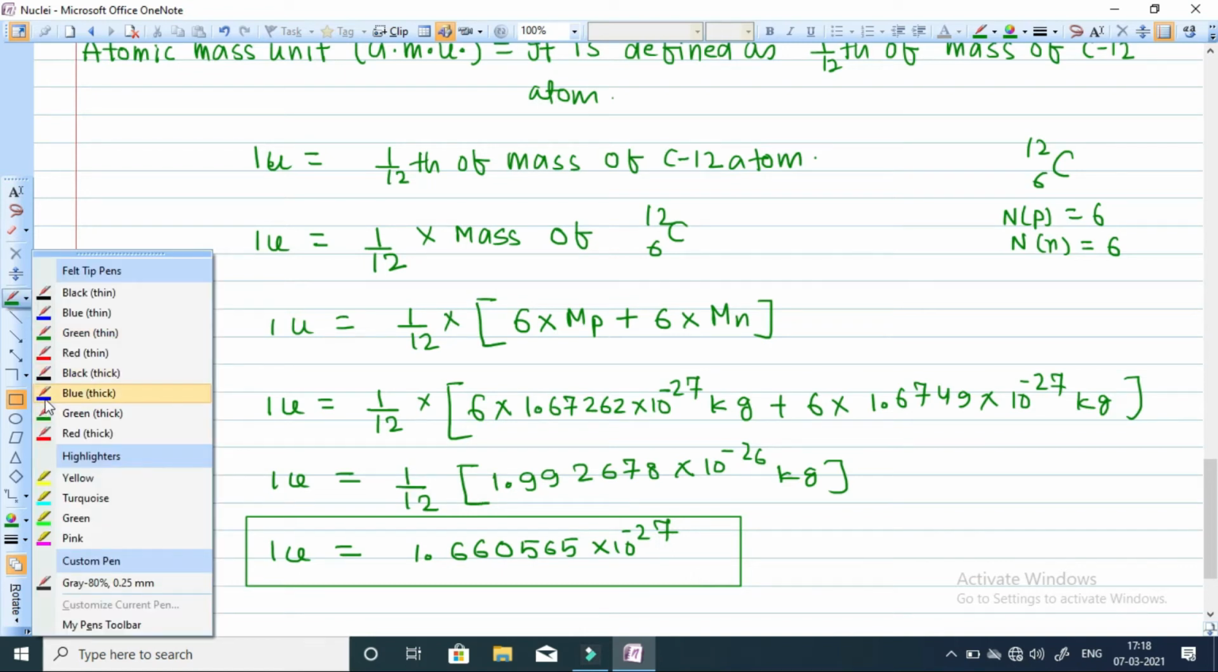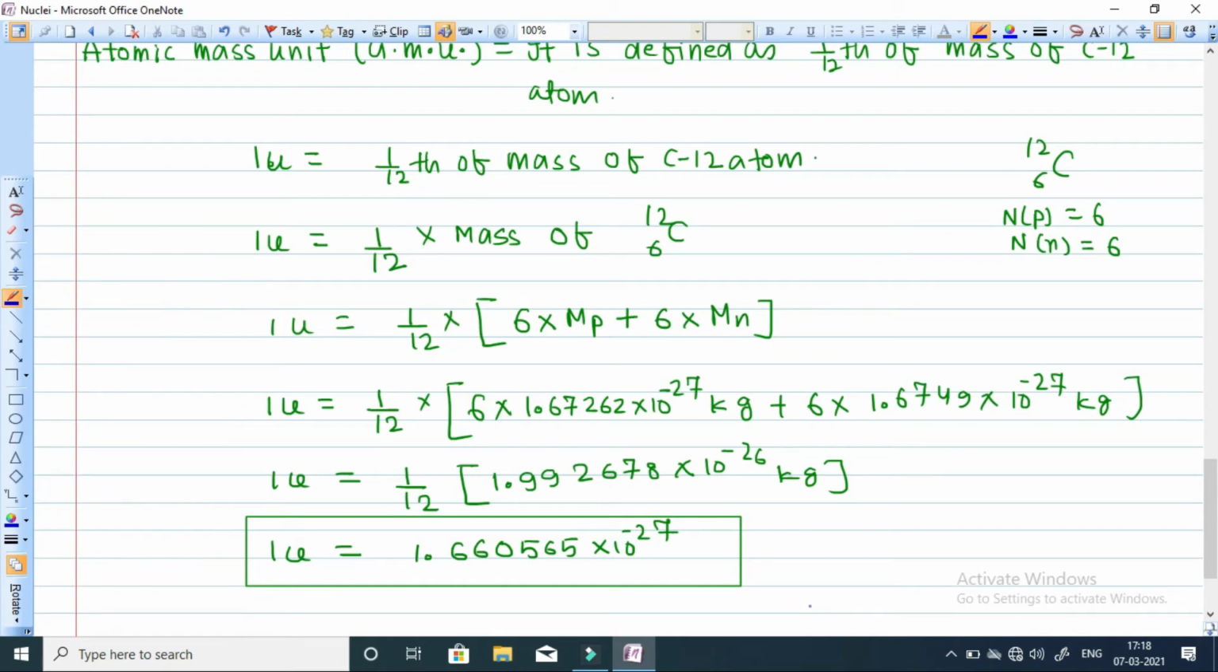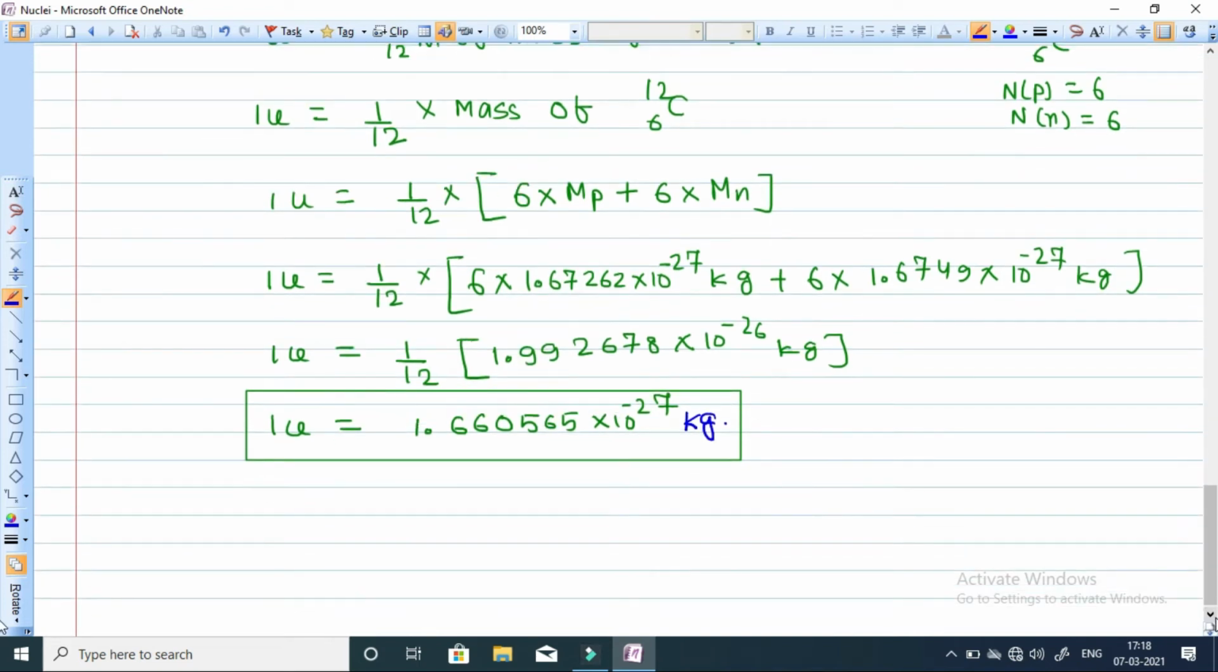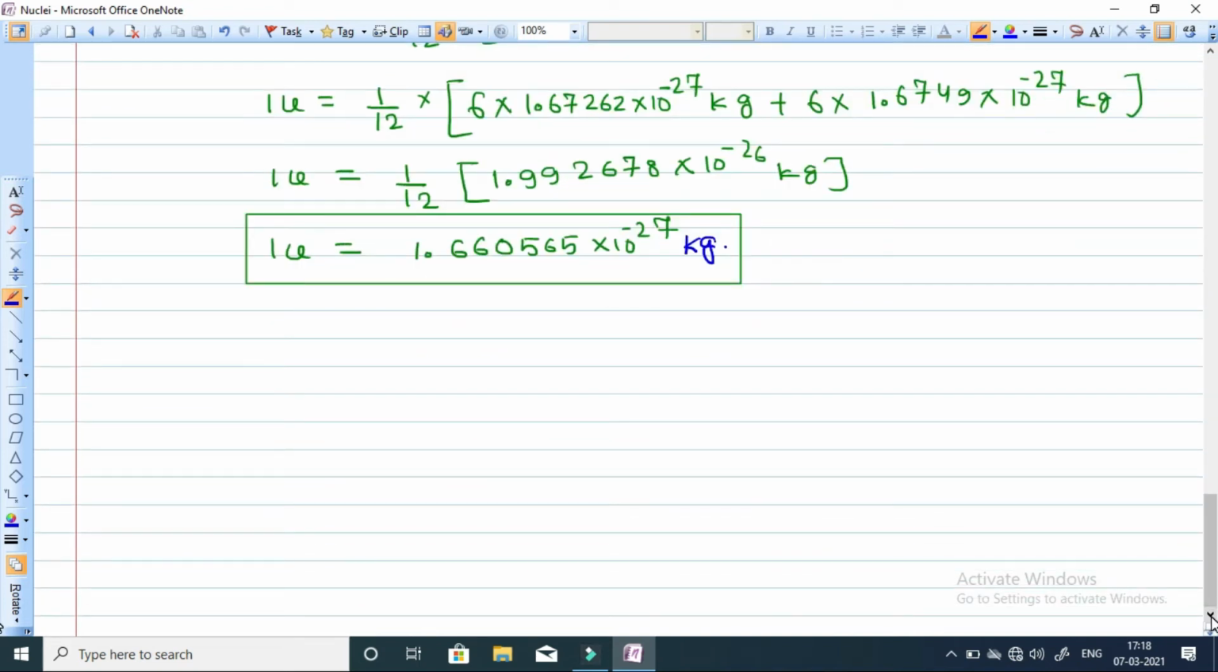The next term here is size of the nucleus. Now next we are going to calculate what is the size of the nucleus. So experimental observations show that the volume of a nucleus is directly proportional to its mass number.